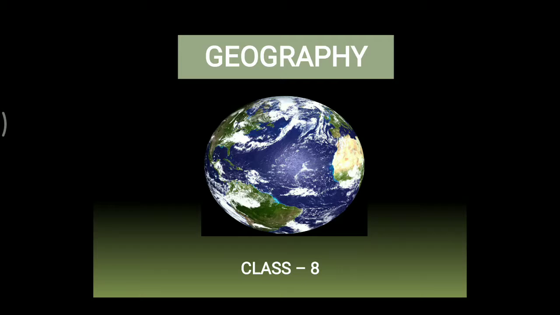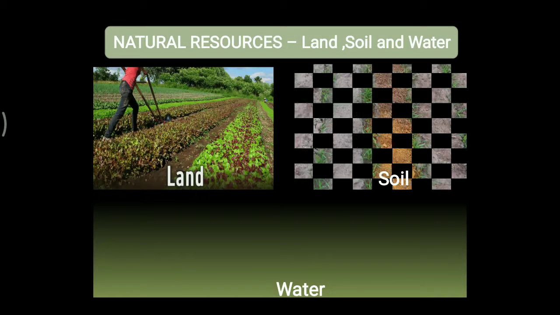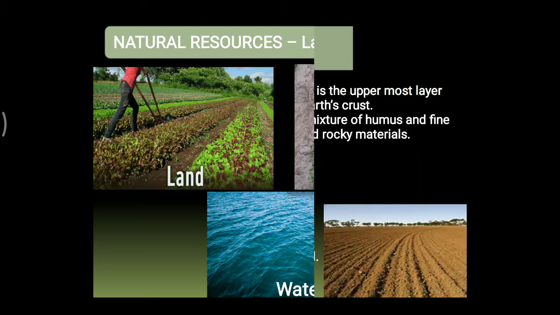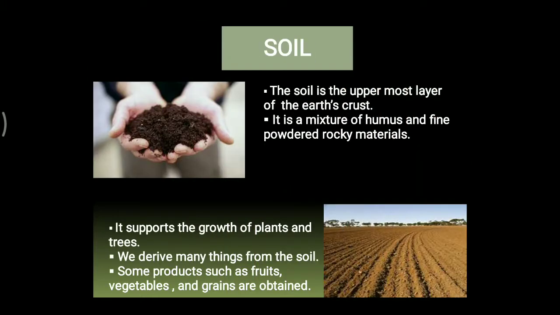So in this session we will discuss a natural resource, that is soil. So let's begin. Now we all know soil. The soil is the uppermost layer of the earth's crust. It is a mixture of humus and fine powdered rocky materials, and with the presence of this humus it makes the soil fertile. Because of this it supports the growth of plants and trees.